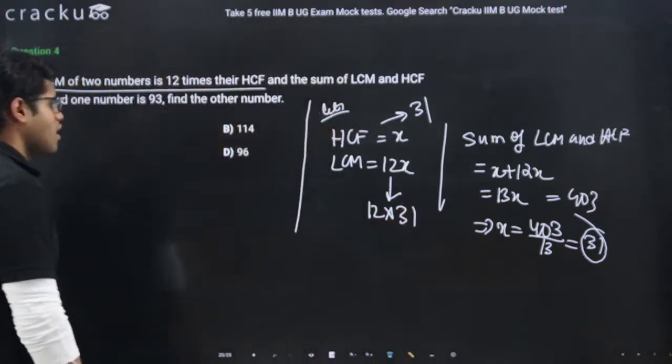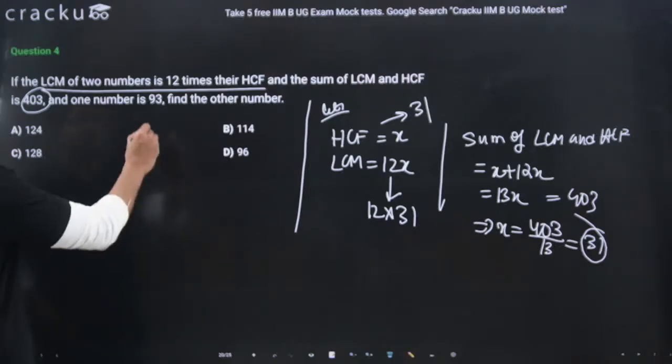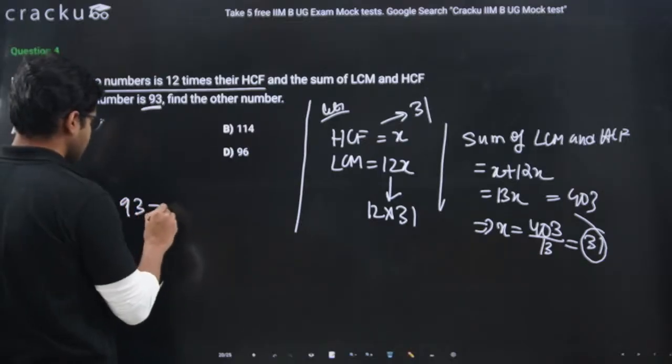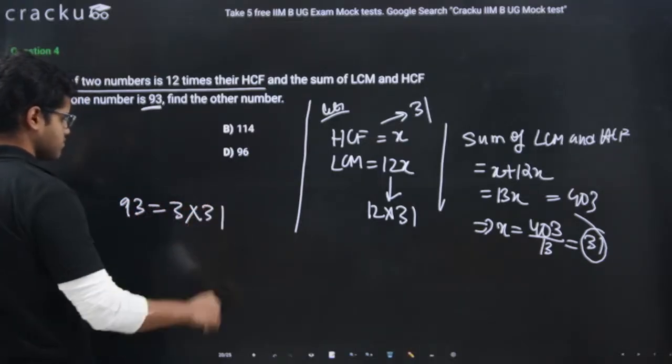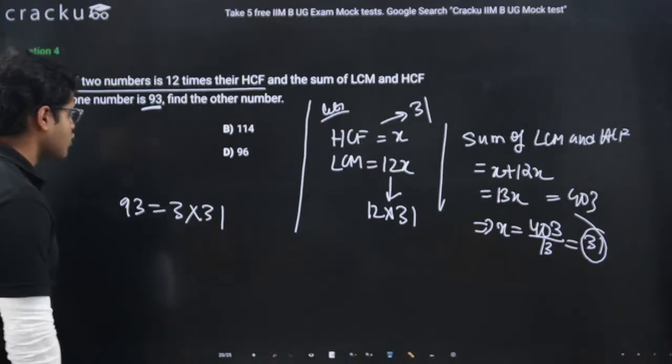Now, what is being given? It is given that one number is 93. Now 93 is what, guys? 93 is 3 into 31. We need to find the other number.